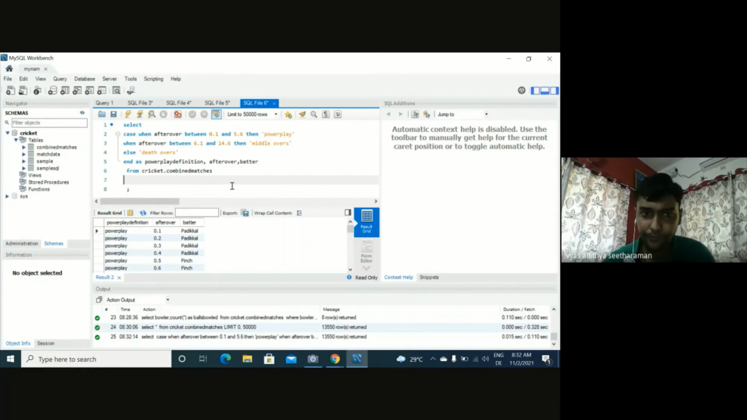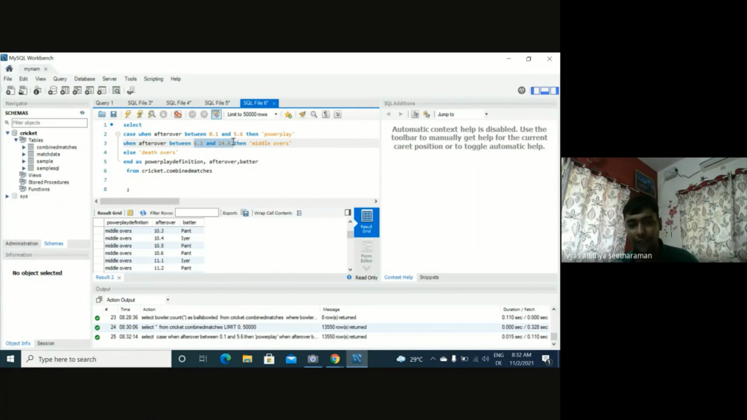Now you see 0.1, the power play definition column shows power play. 0.5, it shows power play. Let's check a number between 6.1 and 14.6. Okay, 16.2, it's even beyond 14.6, so we see death overs. For example, 14.1 shows as middle over. Then a random number like 10.3, yes, it's middle overs. Why? Because it's between 6.1 and 14.6, right?